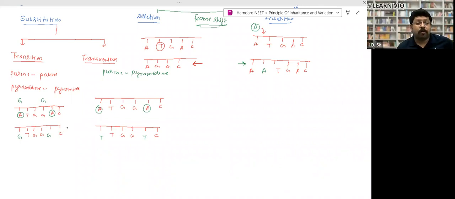These mutations are called point mutations. Why? They just take place at one codon. They do not bring any remarkable change in any organism where they take place, right? In point mutation, the change takes place only in one nucleotide, right? Remember, this has been asked: what is a point mutation? If you want, please note it down. In point mutation, the change takes place only in one codon or nitrogen base.